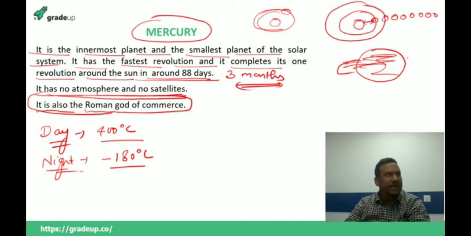So let me tell you that it is the innermost planet, the smallest planet, and the first planet. Since it is nearest to the sun, it has the fastest revolution, and it completes its one revolution of the sun in only 88 days, that is around 3 months only. This is something very important about Mercury.